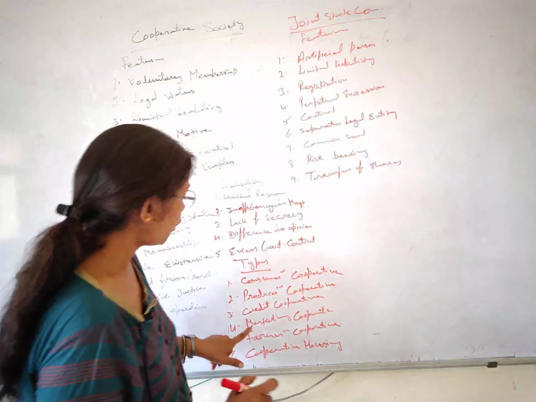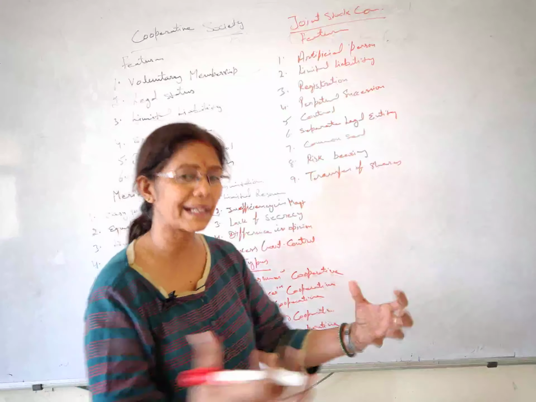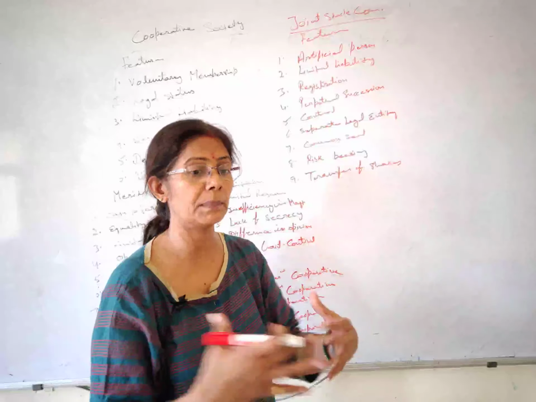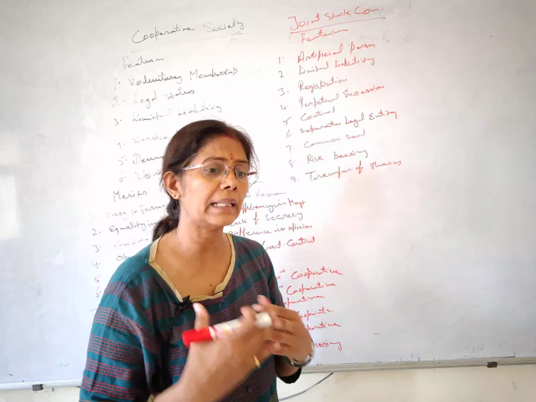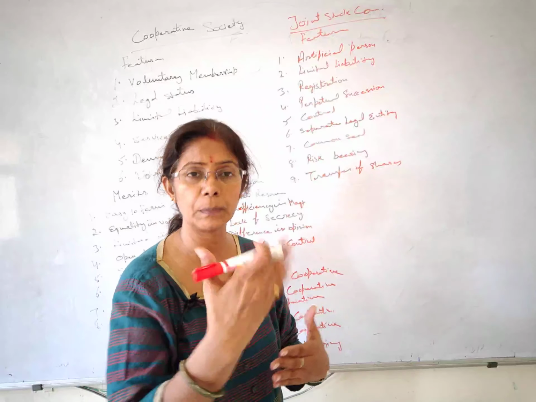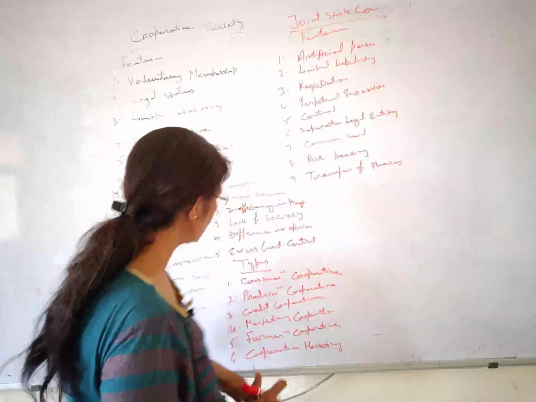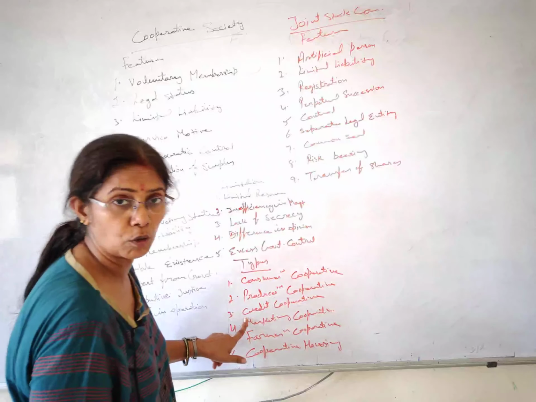So they form a society. Which society? Marketing society. They collect their items and go together, bound with each other, and then they sell. So they can compete with other producers and businessmen who are already established in the market. Okay? So that's very beneficial for these kinds of people.